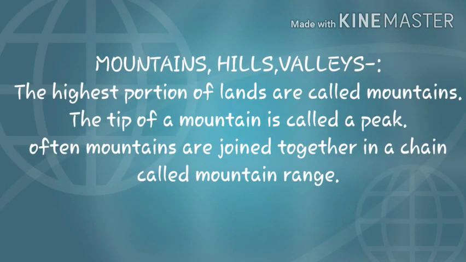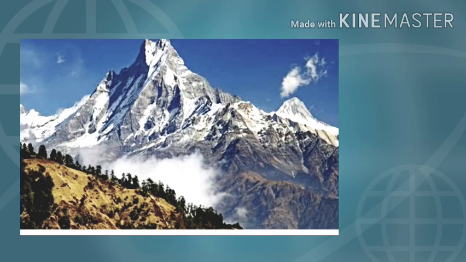Now, mountains, hills and valleys. The highest portions of land are called mountains. And the tip of a mountain is called a peak. Mountains are joined together in a chain. This is called a mountain range. The Himalayas are the world's highest mountain range. They are spread over the northern part of India and across other countries.